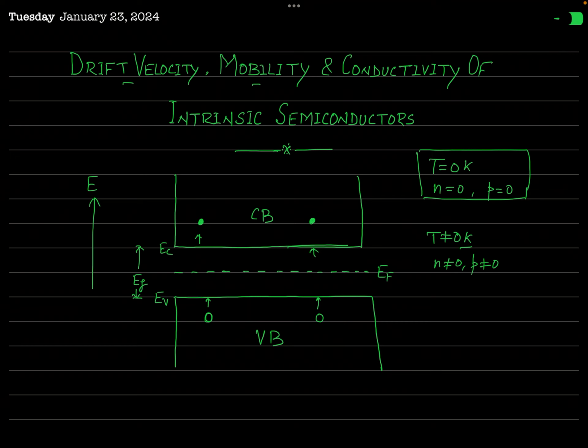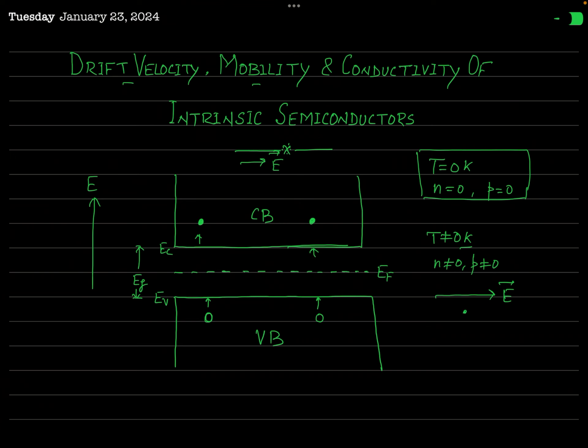Okay. But now let us consider that an external electric field is applied across the specimen of our conductor. Let us say this electric field E is applied from left to right direction.